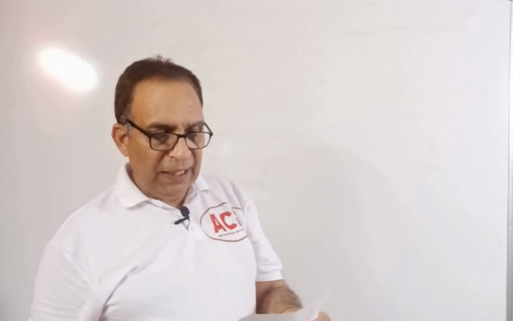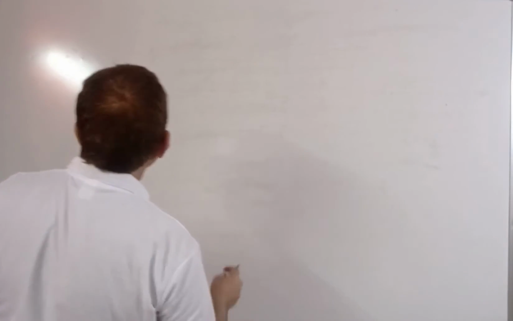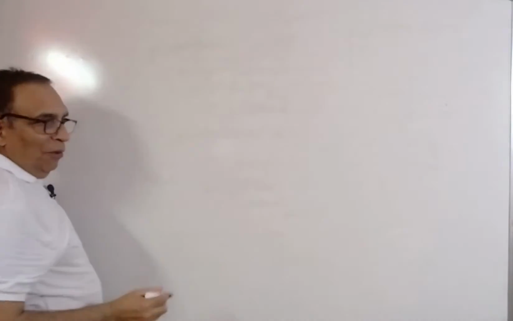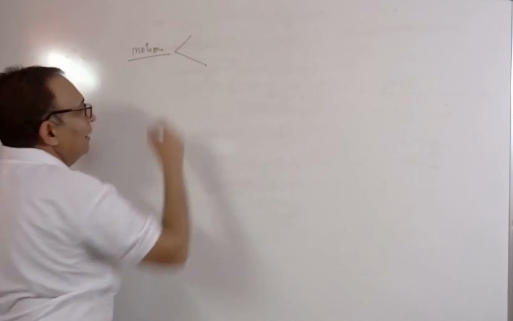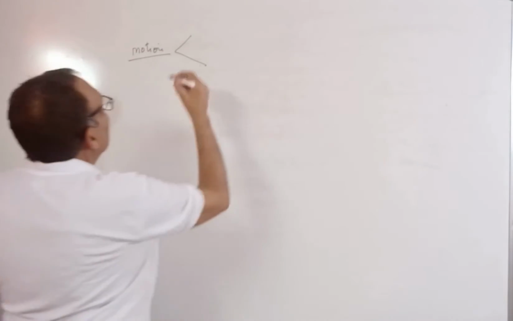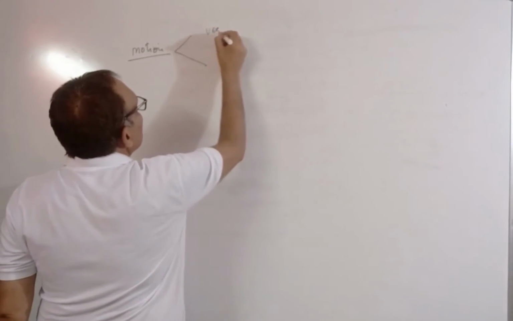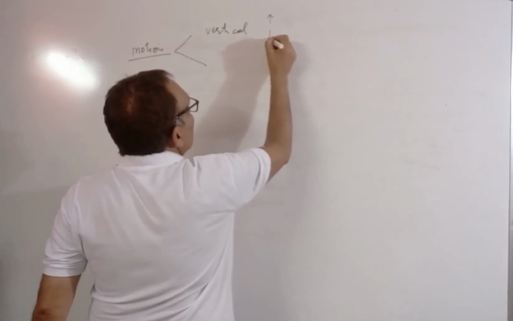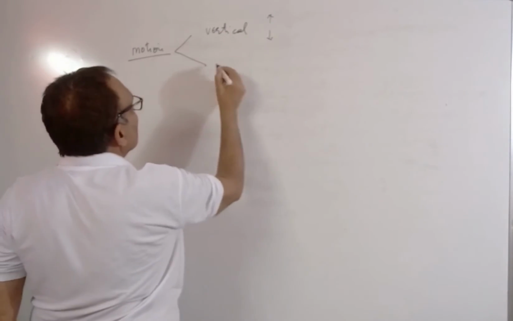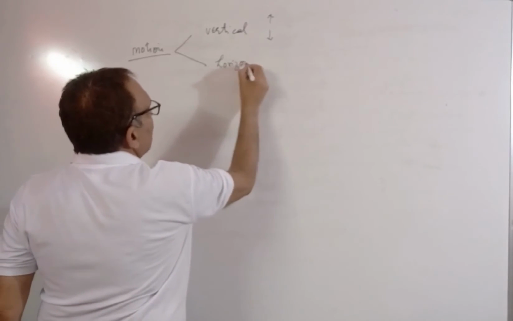A brick and an elephant are in free fall. What is common in their motion? This is a wonderful question. Just see this one. Motion is of two kinds here. Depending on the direction of motion, we can have vertical, means it can be up and down, and it can be horizontal.